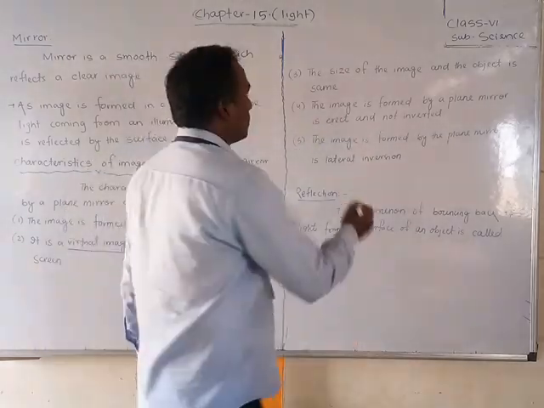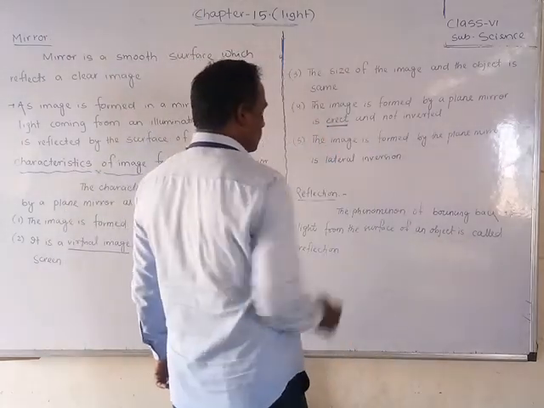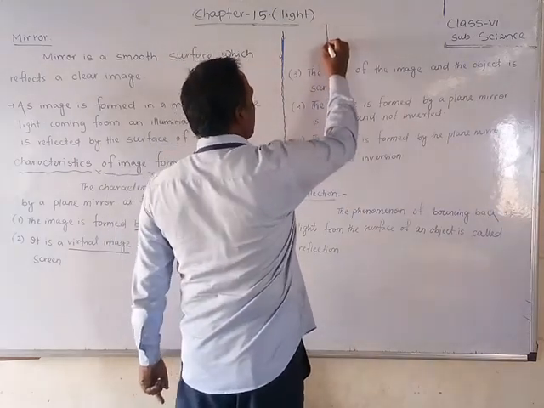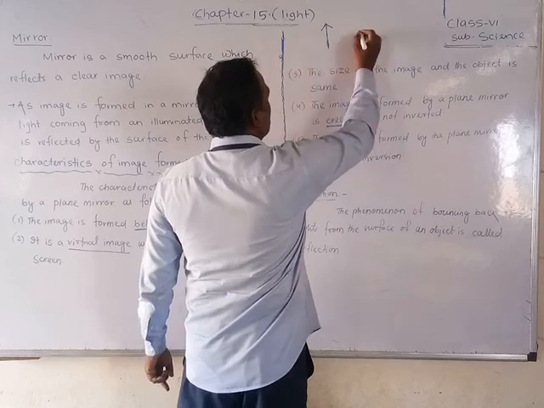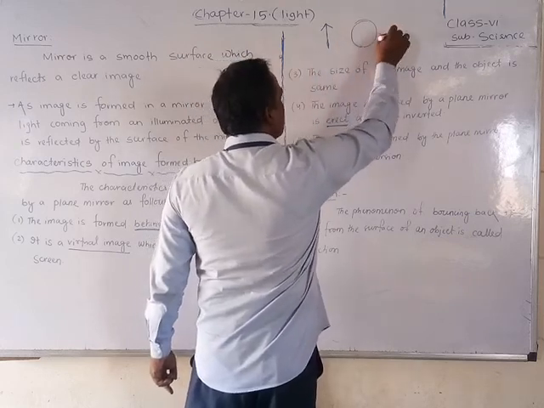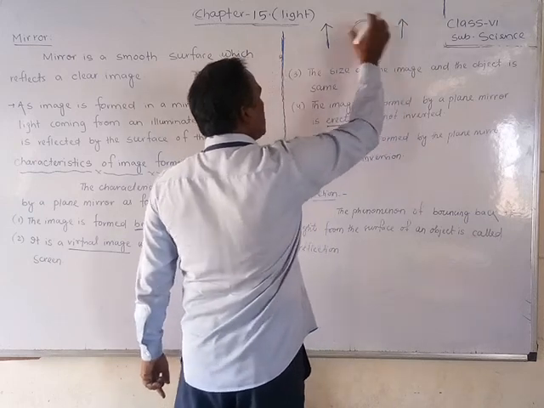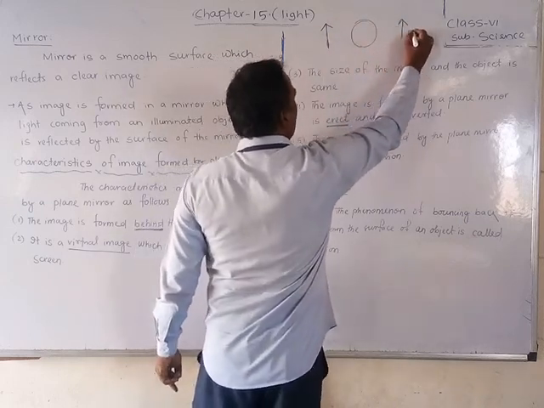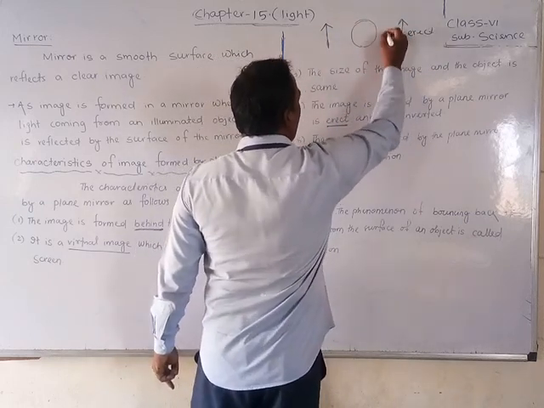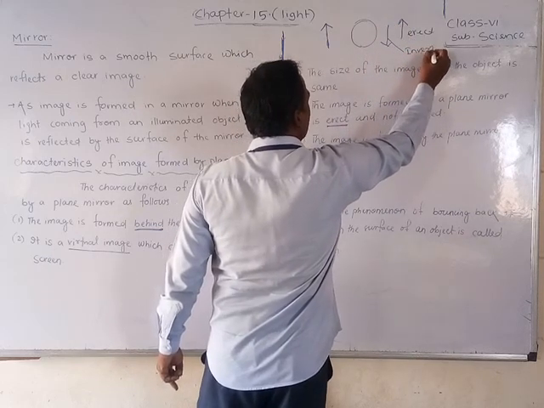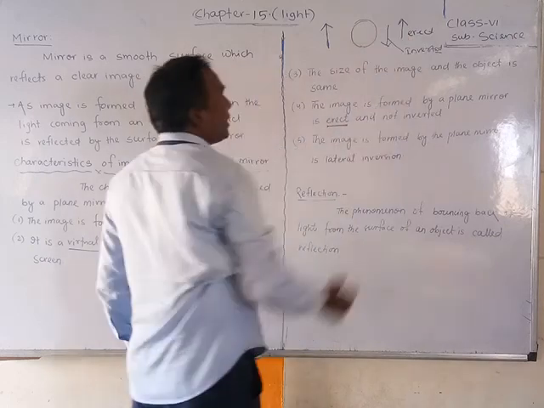What do you mean by erect? Okay, you will find out what erect means, students. See, suppose the object is placed like this. The arrow mark you will understand. If it is the object, suppose this is one mirror. Then the image will form like this. That means it is the same size, and this is called erect. If it is observed like this, it is called inverted.